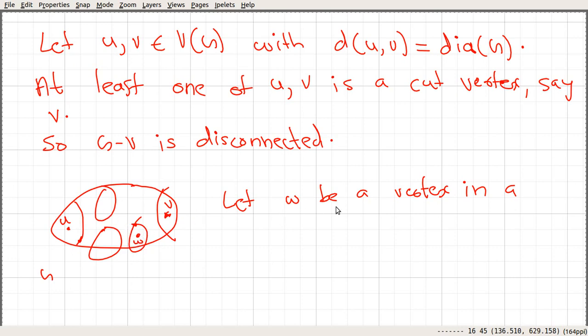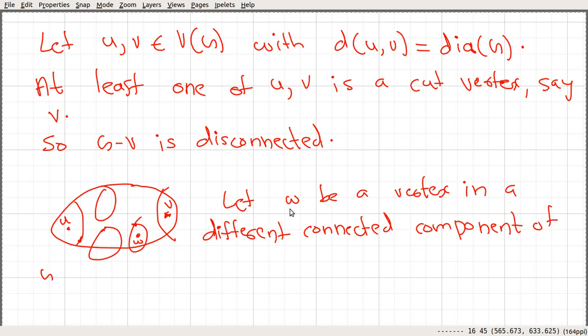If u belongs to this connected component, let's take a vertex from a different connected component, say this w. Let w be a vertex in a different connected component of G minus v, other than u. And this w is not equal to u. That's what I wrote here.